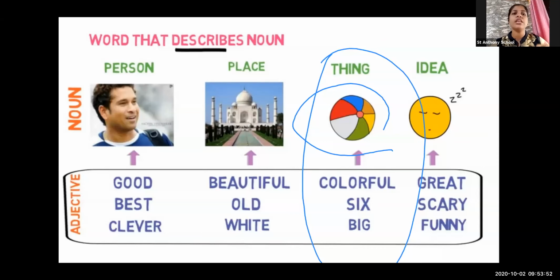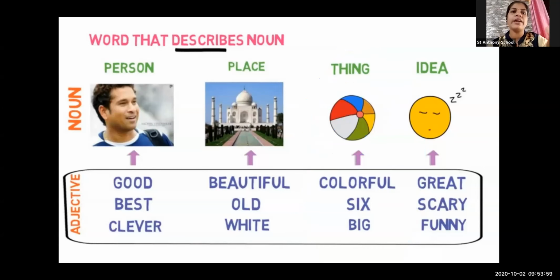Then after that, what will you do? You will count the colors. One green, white, red, blue, orange. And with counting that, you come to know that the ball is in 6 colors. Yes or no? We keep describing that ball. The ball is not a small one. The ball is a big ball. So as we describe the qualities of that ball, they are the adjective words.